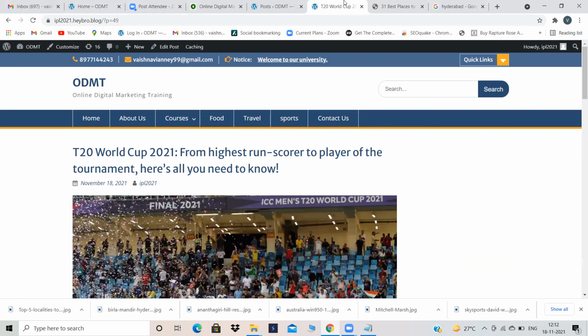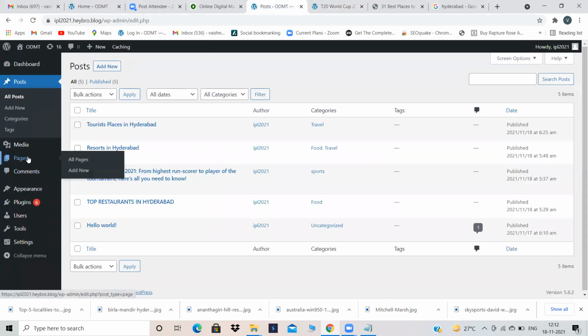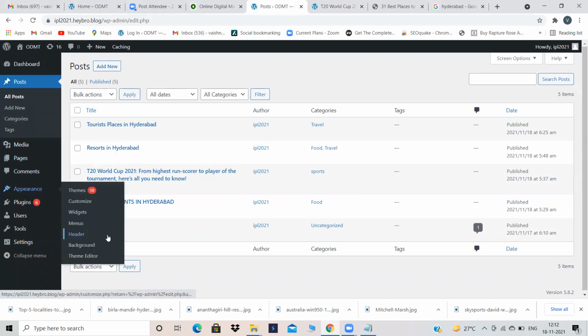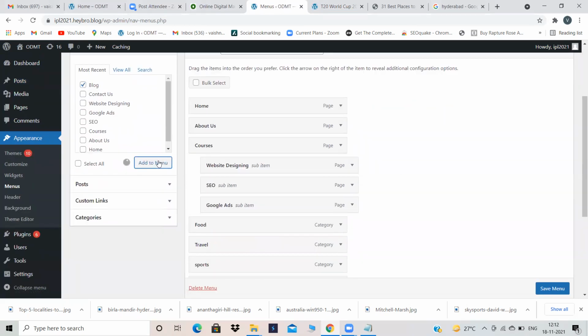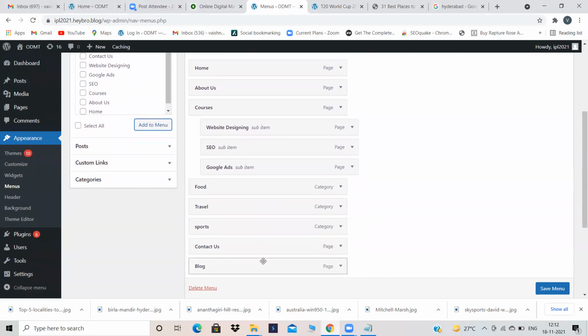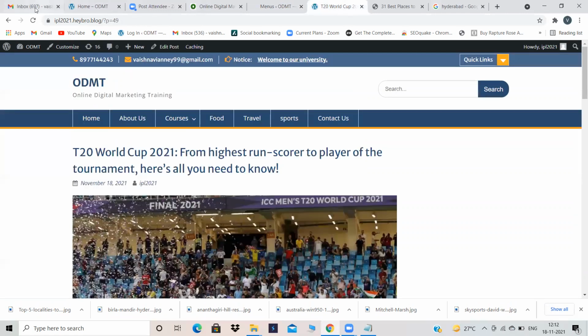At that time, what you have to do is go to pages. We have already created the blog page. So go to menu, Appearance, Menus, add that blog, and keep these categories under blog. Now click save menu.